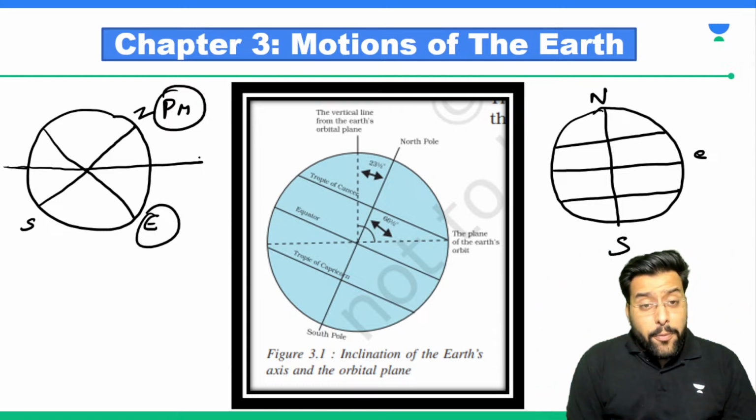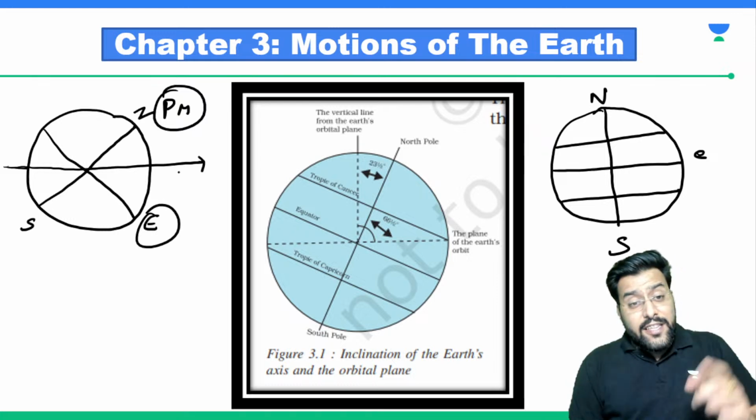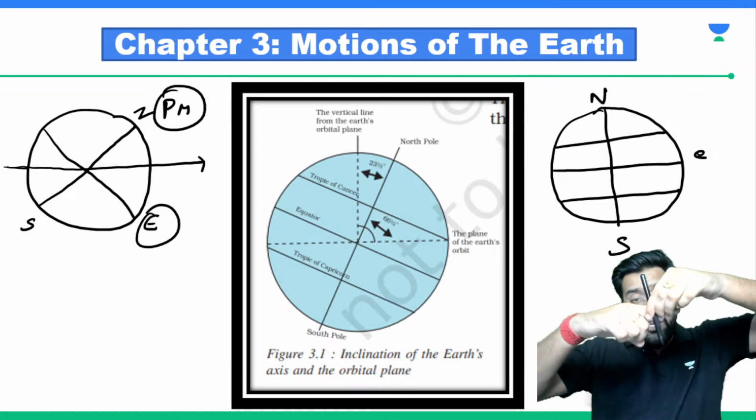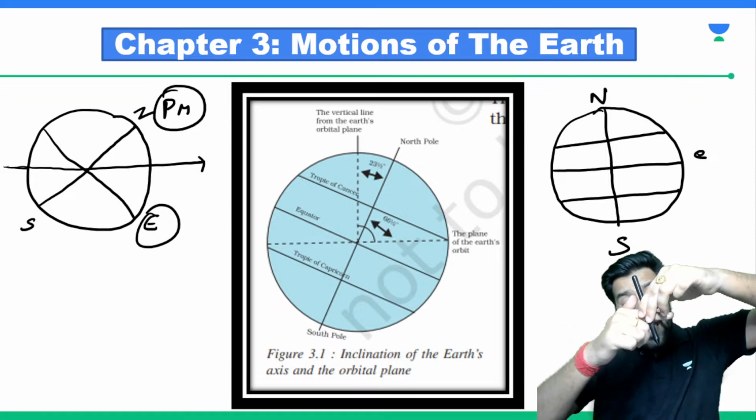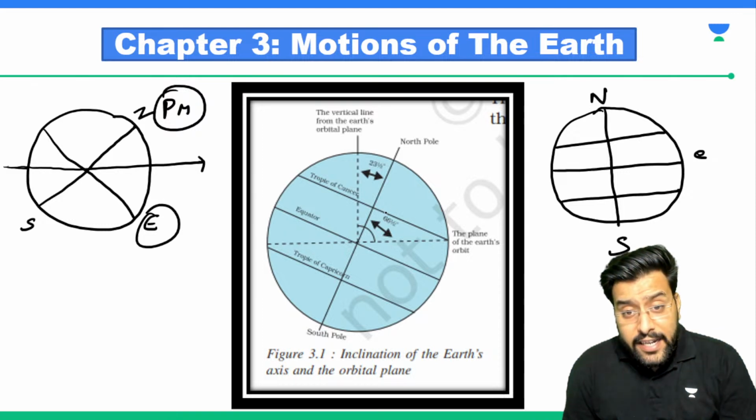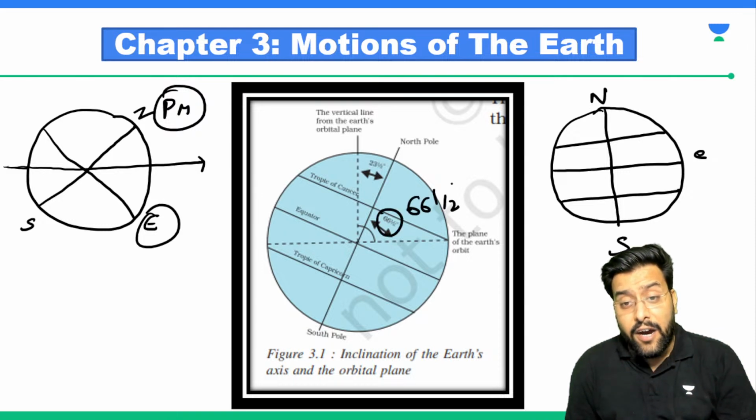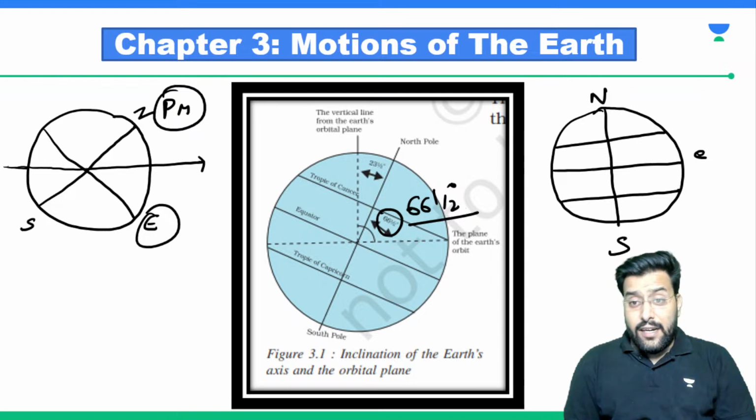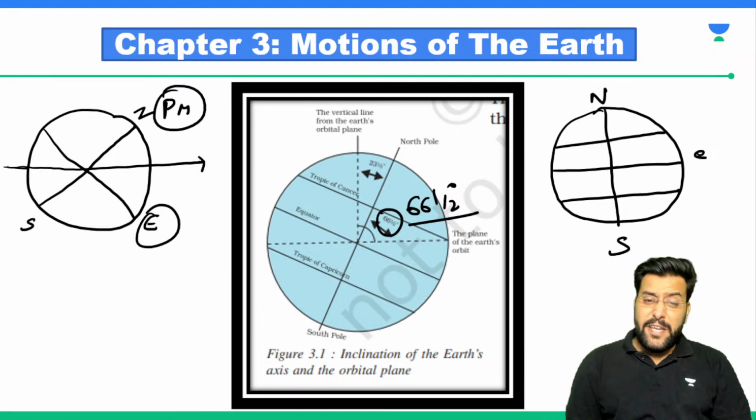So this is the orbital plane in which Earth is moving, and it's not straight with that orbital plane, it is inclined in this way. So Earth is making an angle with this orbital plane. What angle is that? This angle is 66.5 degrees. Are we able to understand? See, we need to understand these very basic things. Are we following it or not?